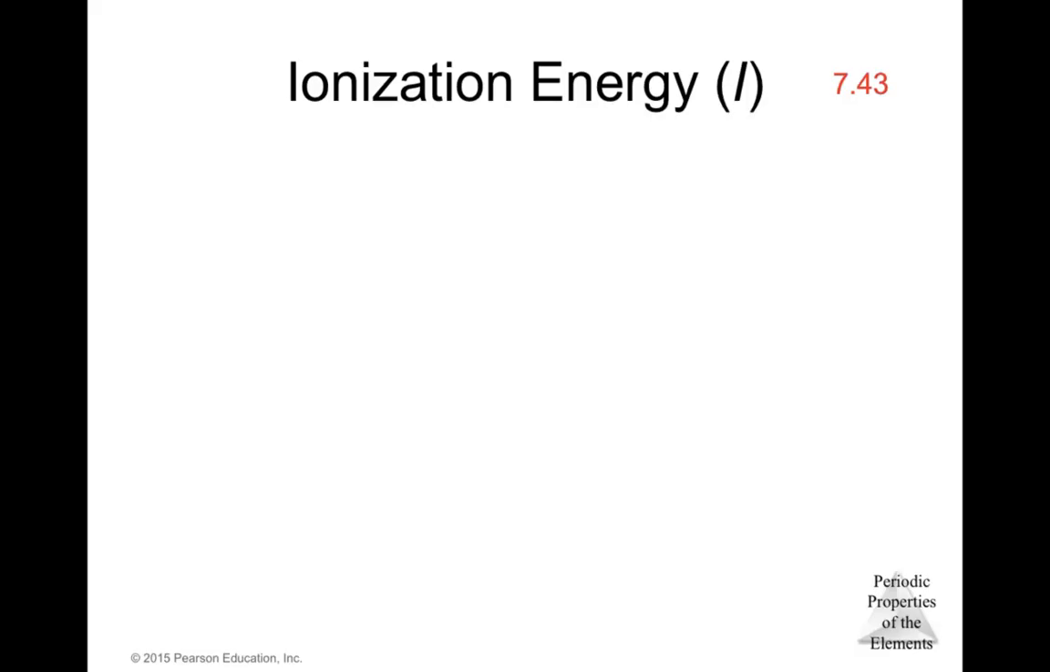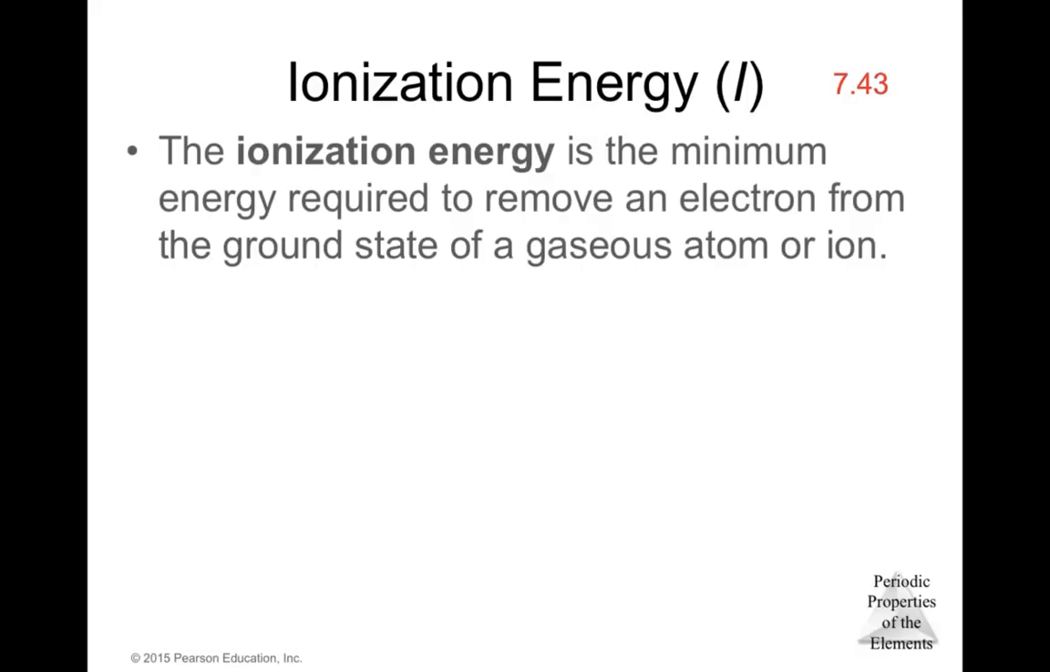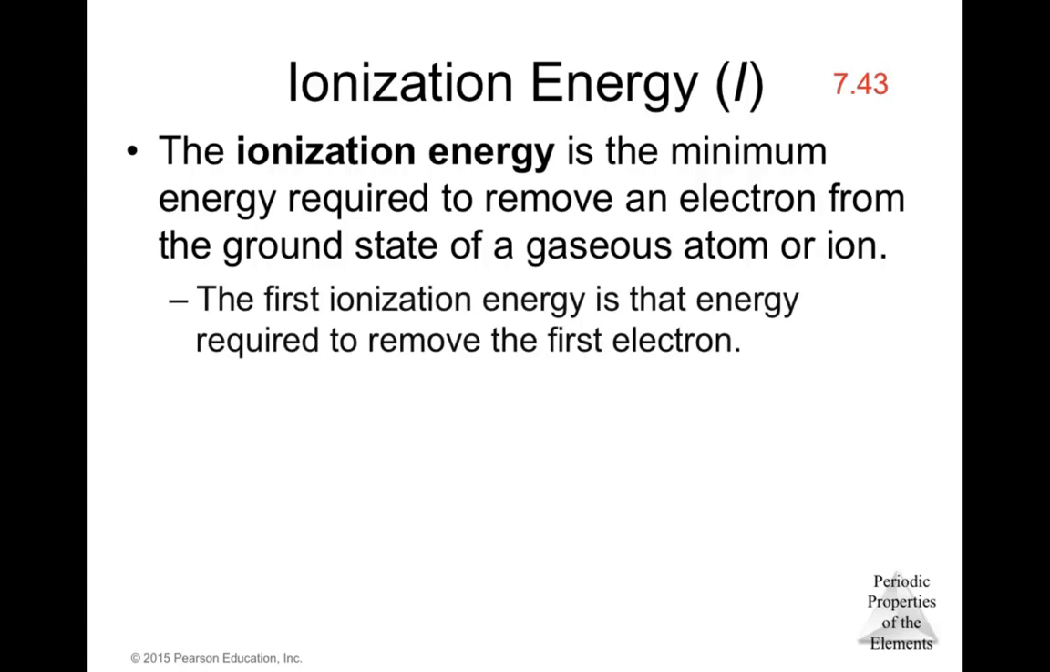We have another concept that is known as ionization energy. The ionization energy is the minimum energy required to remove an electron from the ground state of a gaseous atom or ion. The first ionization energy is that energy required to remove the first electron. So we have, for example, one atom that is completely neutral. It has the same number of electrons and the same number of protons. So the energy required to remove that first electron is known as the first ionization energy.